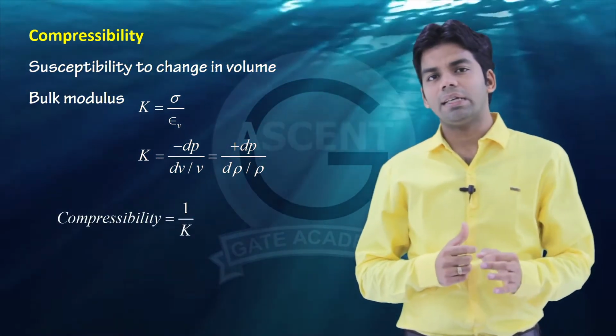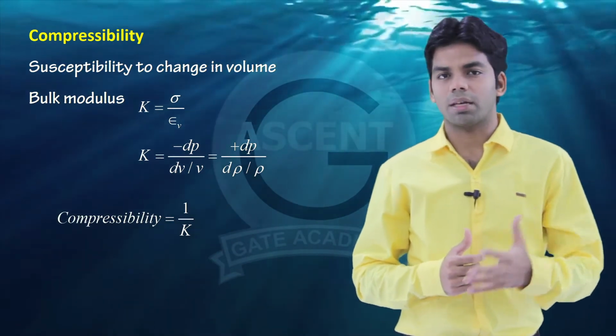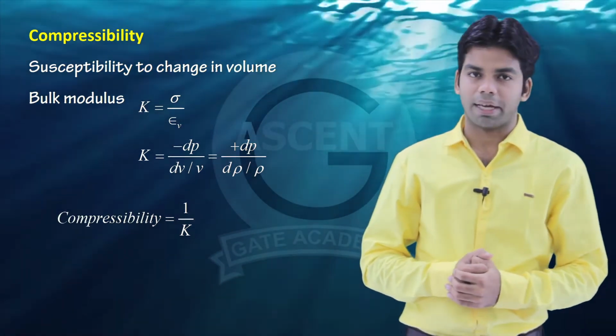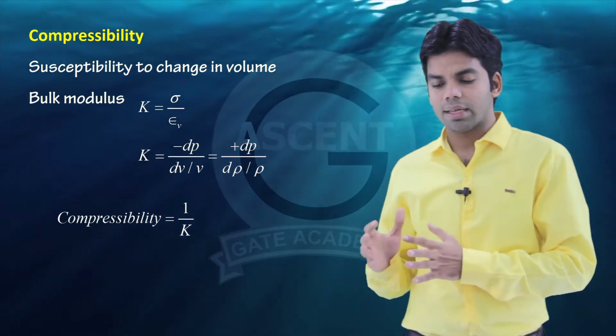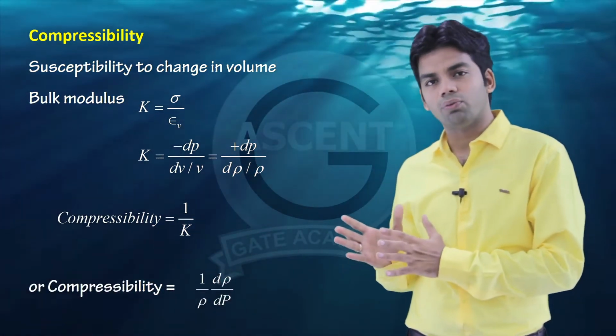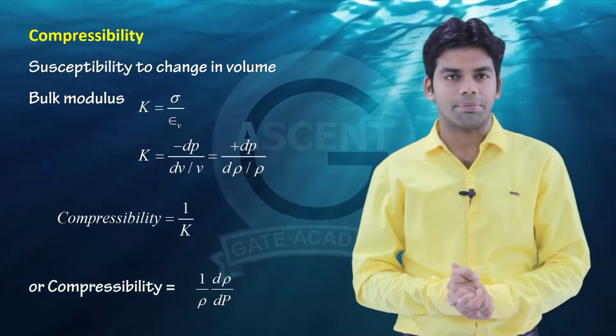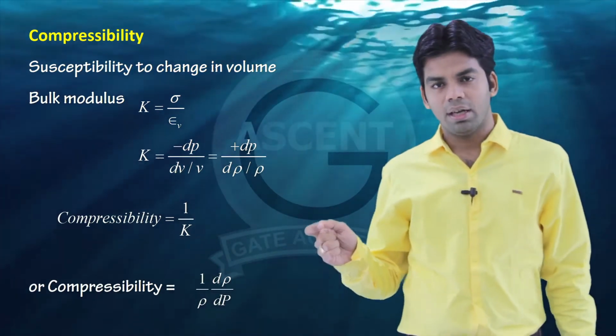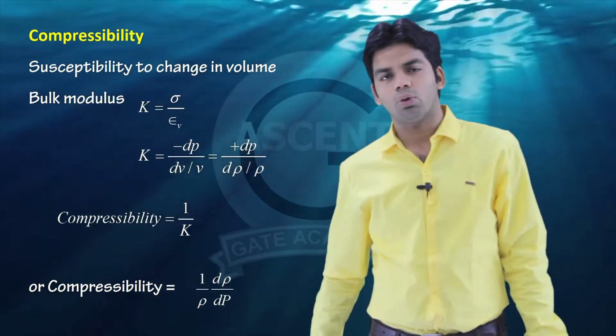Now compressibility is just the inverse of this bulk modulus. Compressibility is equal to 1 by K. So this K is equal to rho dP by d rho. So this compressibility will be equal to 1 by rho into d rho by dP. So this is the formula for compressibility, 1 by rho into d rho by dP.